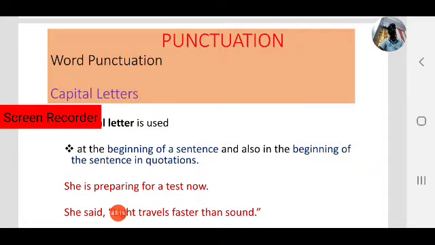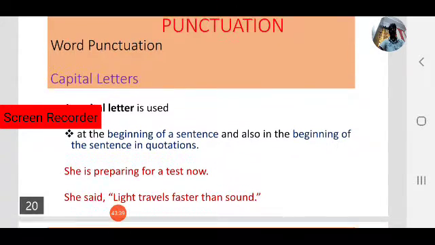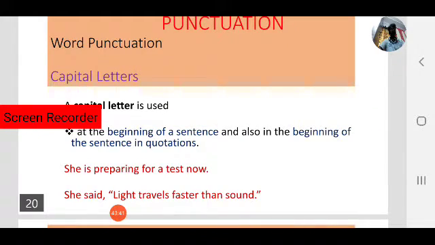So this is also one of the important punctuation marks. Capitalization is very important. Always we have to know where we have to capitalize. Some rules are there. Let us have a look. Capital letters are used at the beginning of a sentence. So that is one case.